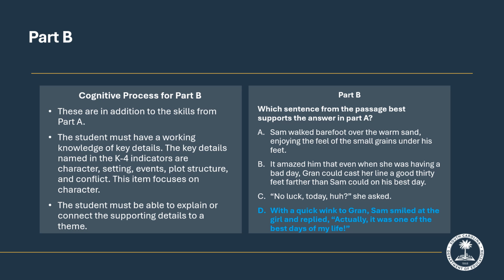Option D says that Sam smiled, and his quote includes an exclamation point. We can infer that he is happy if he is smiling and using an exclamation point. Also in Option D, Sam tells us that it was one of the best days of his life.